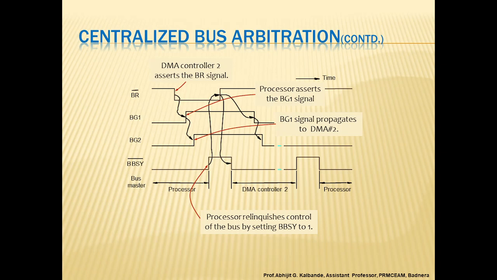When the bus request is activated, the processor activates the bus grant signal, that is BG1, indicating to the DMA controller that it may use the bus when it becomes free. This signal is connected to the DMA controllers using the daisy chain arrangement that we already saw in the block diagram in a previous video. Thus, if DMA controller 1 is requesting the bus, it blocks the propagation of the grant signal to the other devices. Otherwise, it passes the grant downstream by asserting BG2 also.